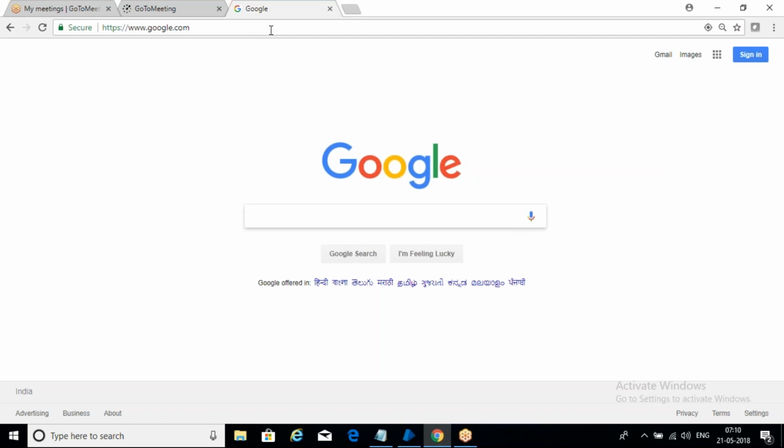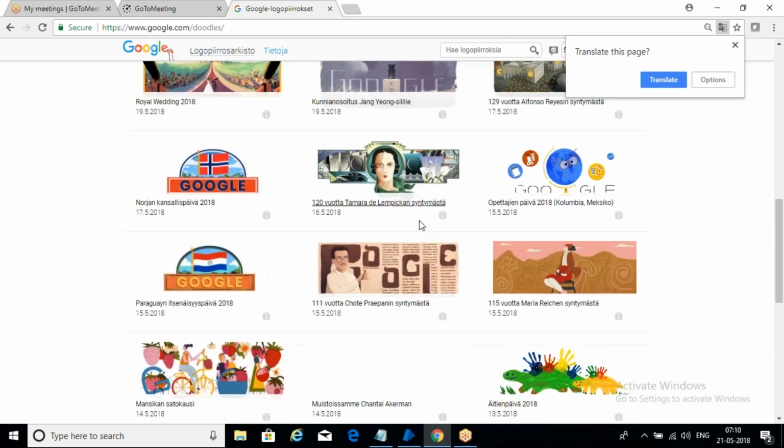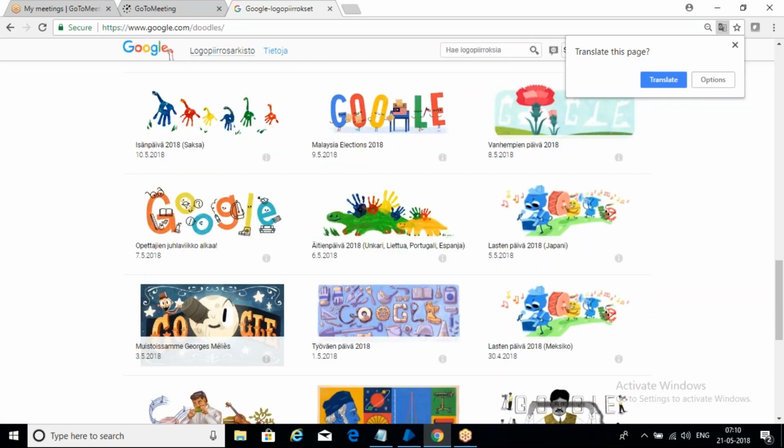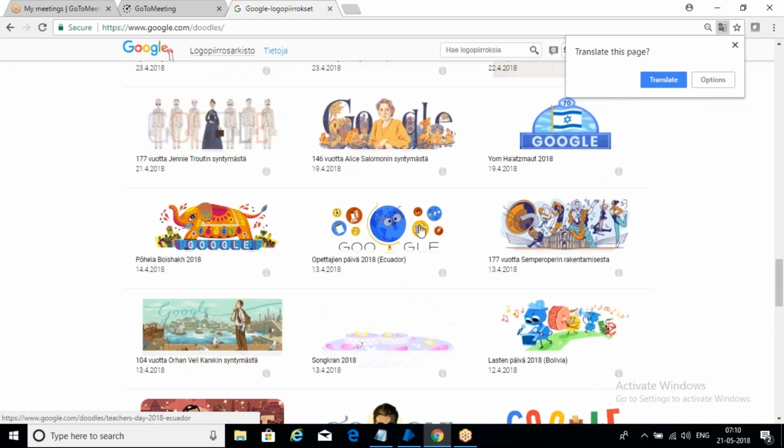Okay, so now in the Google application, if you observe here, what all the things we can perform. We can write something, we can click on Google search, or we can click on I'm Feeling Lucky, right? When I click on I'm Feeling Lucky, it displays all the doodles, each and every day. It displayed in the Google home page.